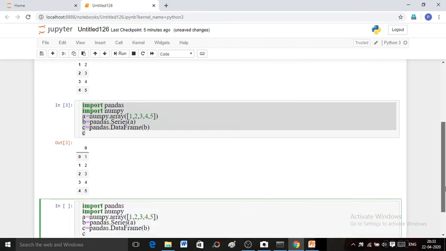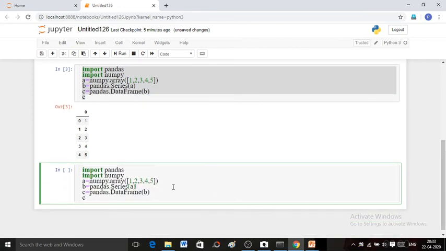Let us consider another example of series. In this case, when you change the indexes of series, the indexes of your data frame will also change.